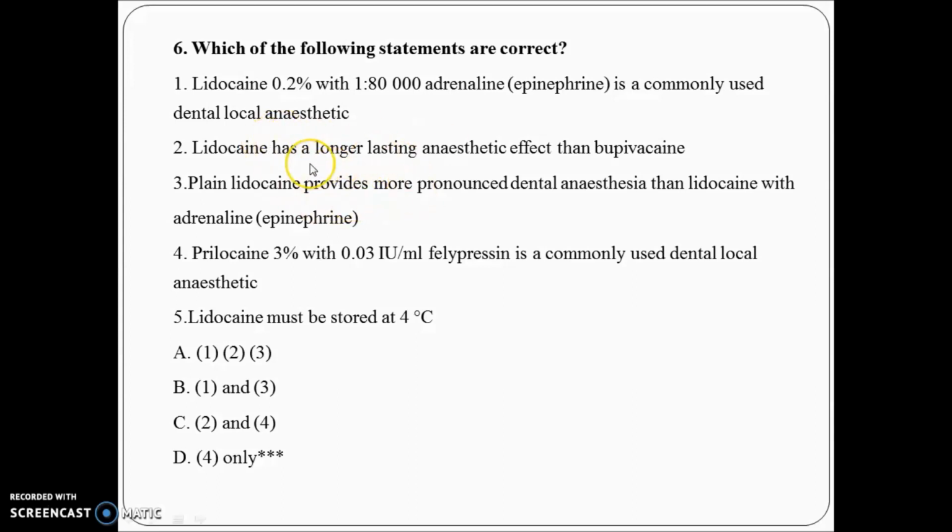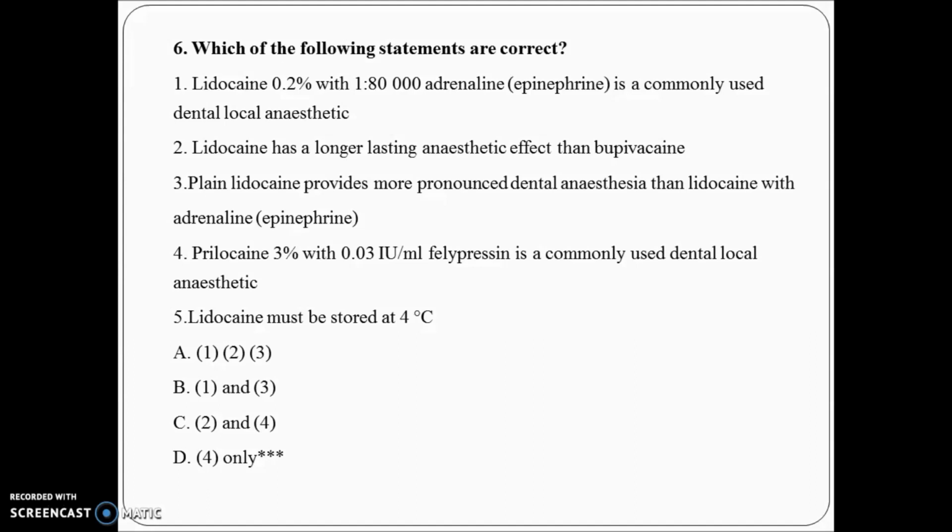The third is that plain lignocaine provides more dental anesthesia. No, we add epinephrine to decrease the absorption of the local anesthetic. So this is also a wrong option. The fourth option: prilocaine 3% with 0.03 IU per ml felypressin is a commonly used dental local anesthetic. Yes, this option may be correct. Why? Because we know felypressin has the least side effects compared to lignocaine. In most of the countries they are using felypressin as a dental local anesthetic. Lignocaine must be stored at 4 degrees. No, the manufacturer's recommendation is you can store lignocaine below your body temperature.